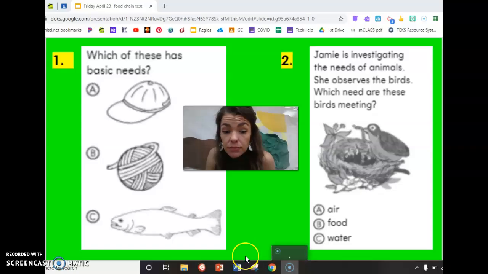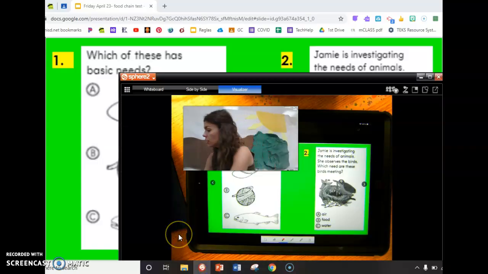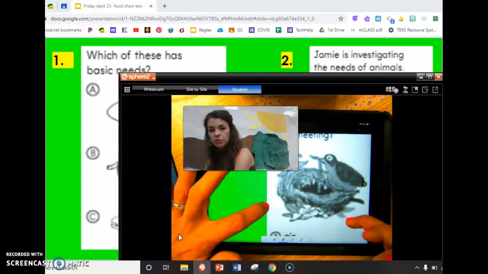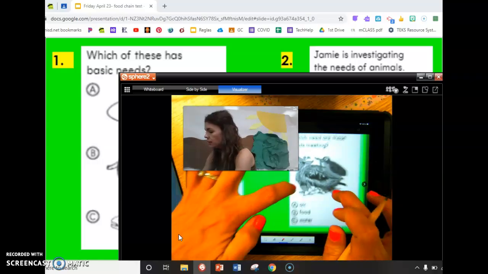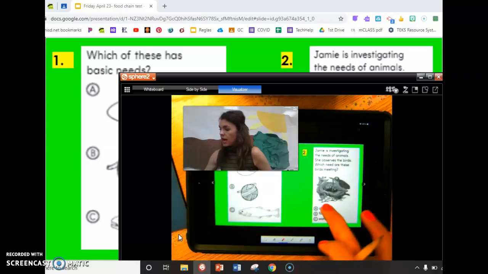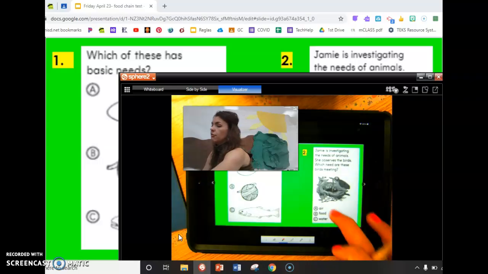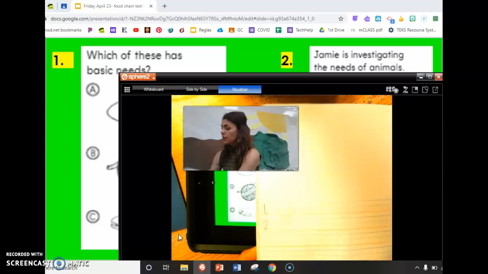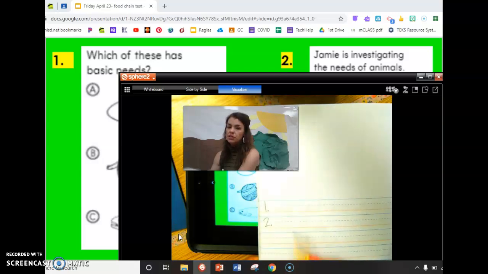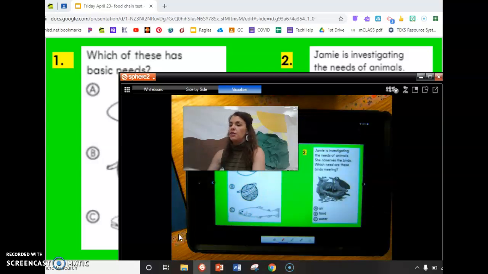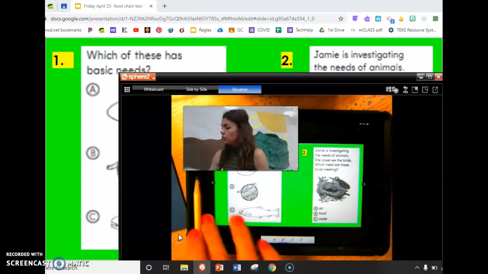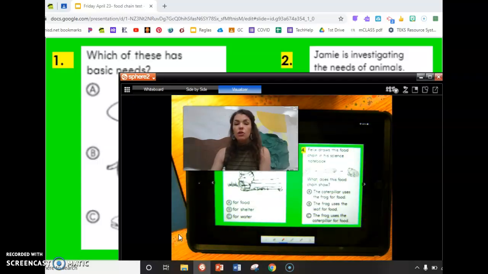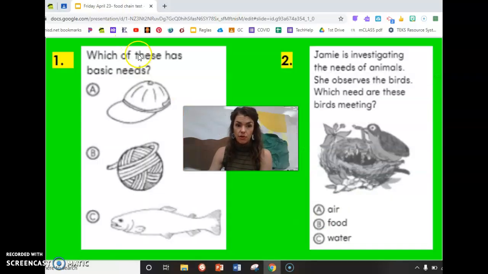Take a look at that picture. It's here in your Google Slide. You can zoom in on that picture. They are getting what? Mark your answer for air, A, food, B, or water, C. Here in number 2, you can write A, B, or C to fill in your slide later. Once you filled in question number 1, question number 2, you'll arrow over for 3 and 4.